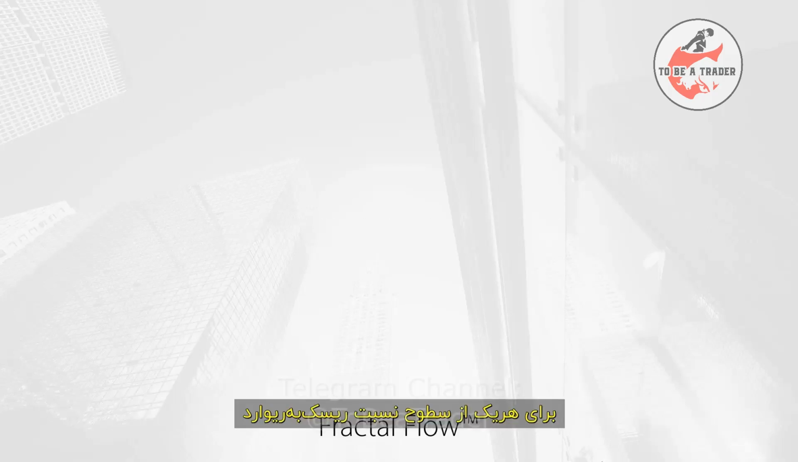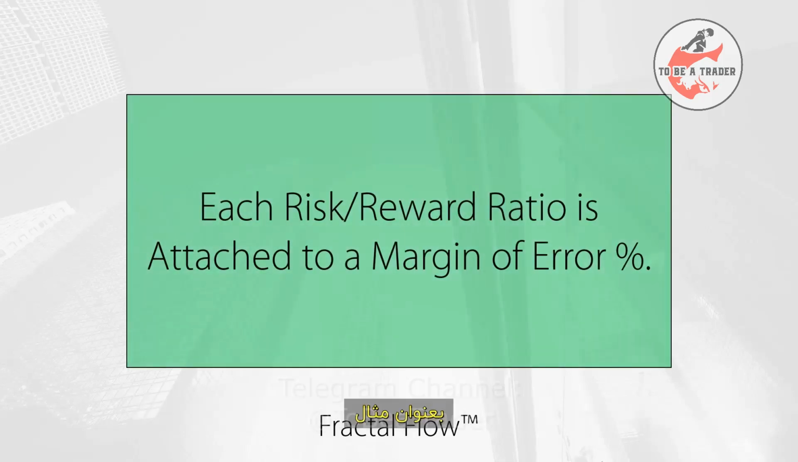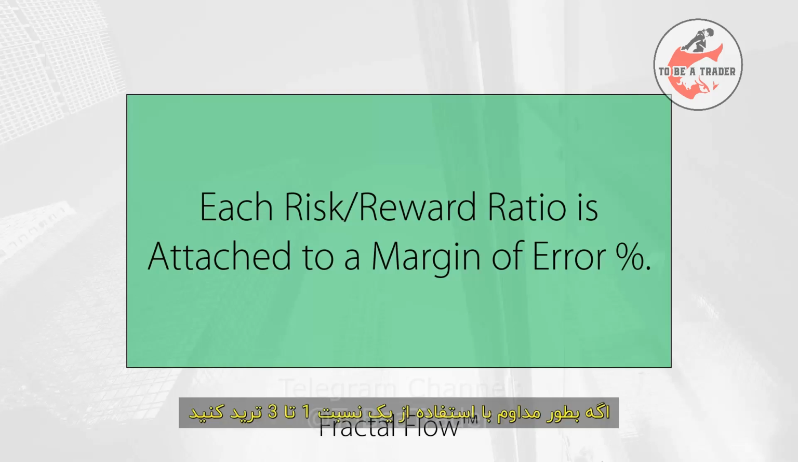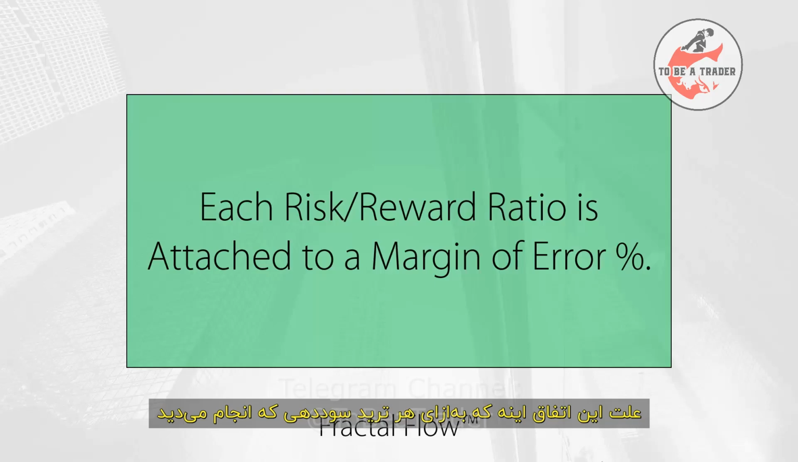For each level of risk-reward ratio, the trader obtains a percentage of margin of error on which he can rely. For example, if you trade consistently using a ratio of 1 to 3, you can be wrong 75% of the time in your trade decisions and break even. That happens because for every profitable trade you make, you can make 3 losing trades and break even. Let's see the mathematics of that in a quick example.